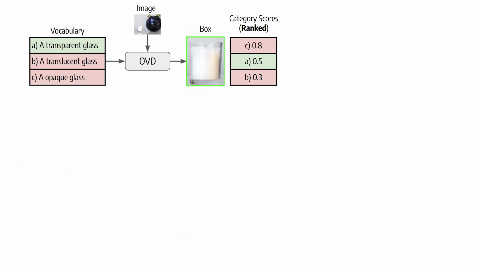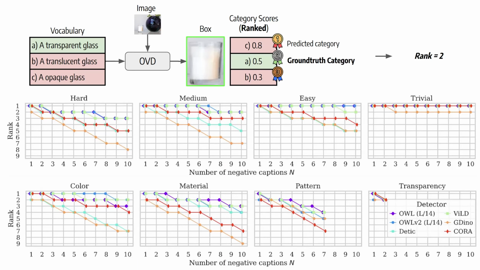We also report the median rank of the correct caption across all detected objects in the benchmark. A rank for a prediction is obtained by sorting the vocabulary by descending scores and recording the rank of the correct caption. We introduce this metric because mAP only considers the top label. Instead, the median rank shows the confidence of each detector in predicting the correct label among all choices. For example, in the hard benchmark with 8 or more negatives, even top models place the correct caption third or lower for half of the objects.